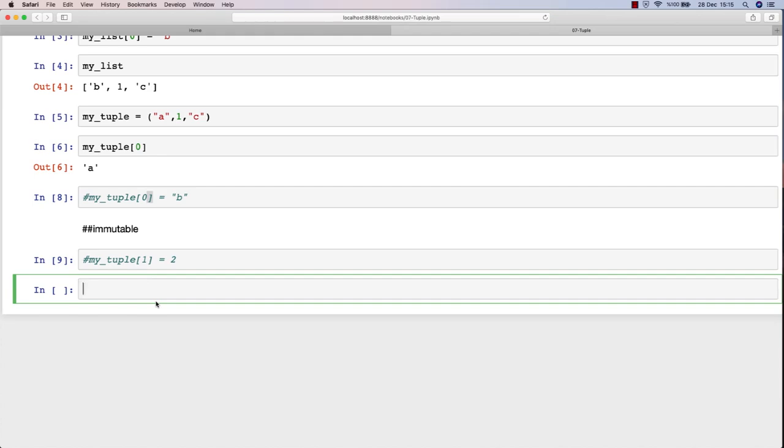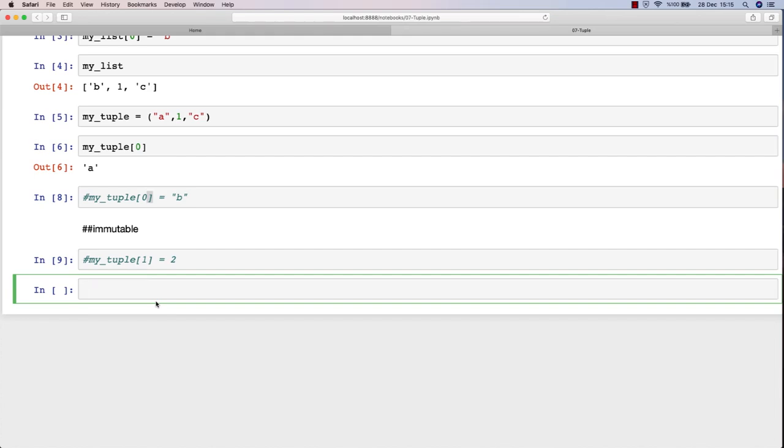So we will use external libraries, and they tend to use tuples over lists because they don't want us to change the data that we have gotten from them, okay? Or at least not without actually processing it.